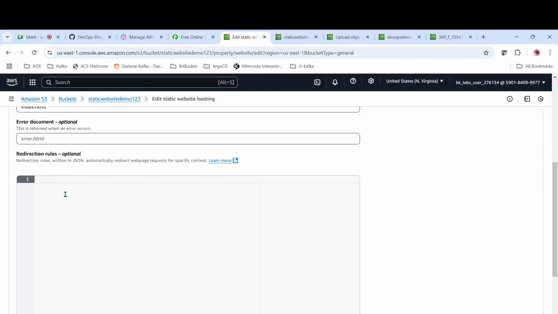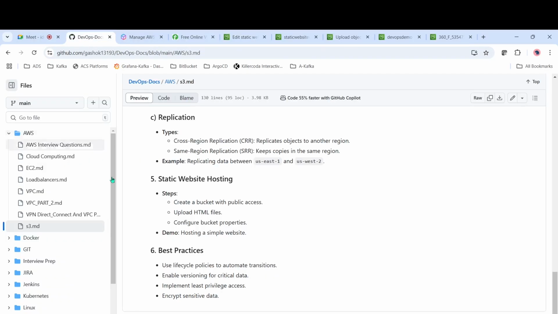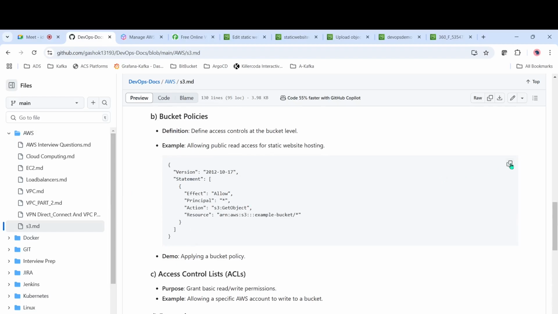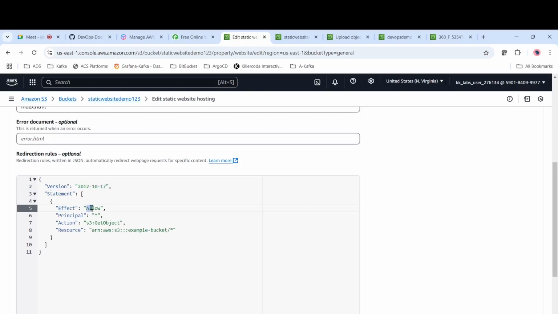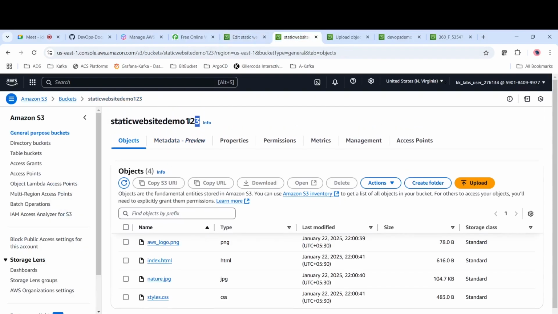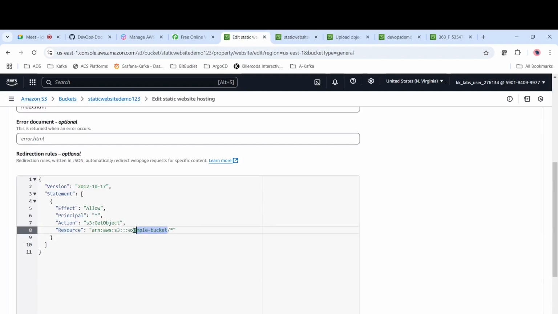Then we have to give the rules, like redirect rules, in case you have to access that one. Let's come to this page. We have given a sample rule, so just copy this one and paste it. The version is something, and then the statement: the effect is allow, and the principal is allowing all. The action is s3 GetObject, so it is getting the object. Then here they have given the resource, the ARN AWS s3 example bucket. Here we have the bucket, right? This is the bucket name. Just copy this one and paste it here.